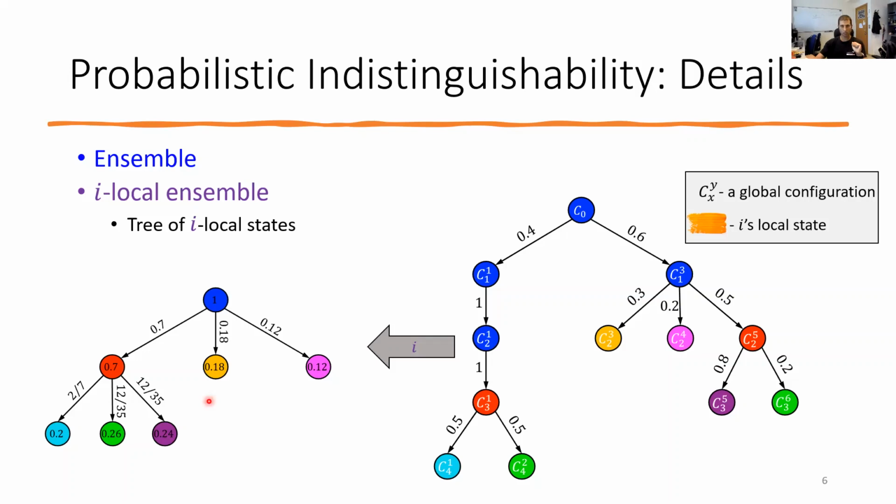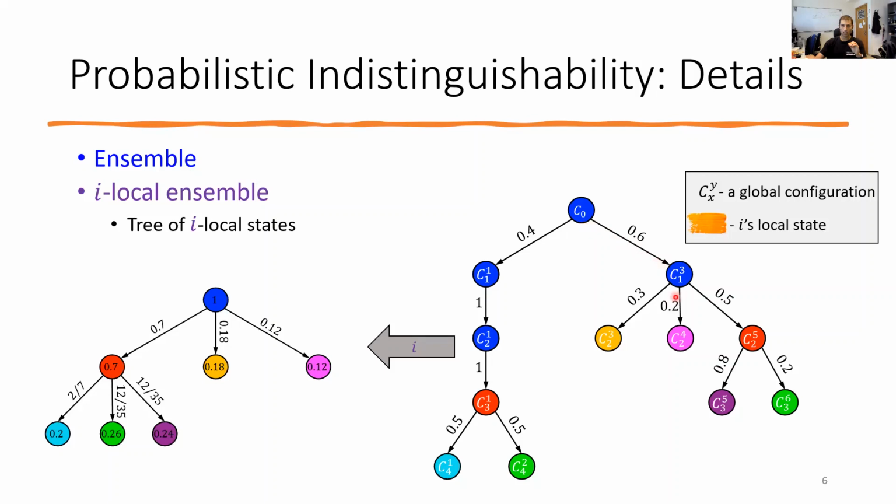I've prepared an example to explain the definition. Here we have an ensemble. Each node is labeled by a distinct configuration, the CXY label. The transitions between configurations might be probabilistic. For example, in the initial configuration labeled C0, the adversary schedules some process, say J, to act. J's protocol triggers it to flip a coin with probability 0.4 getting heads, which leads to configuration C11, and 0.6 for getting tails, which leads to configuration C13.